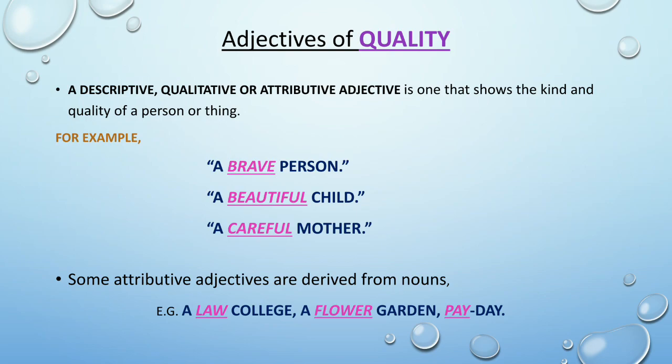Here the word flower is also a noun, but here as it is describing the type of garden, so it is also an adjective. Payday. So here the words law, flower, pay, though all these words are nouns, these words are describing another noun. So these are also adjectives. Adjectives of quality.